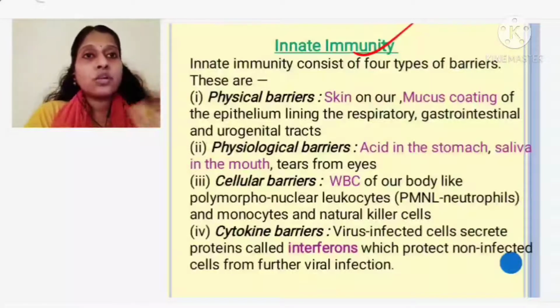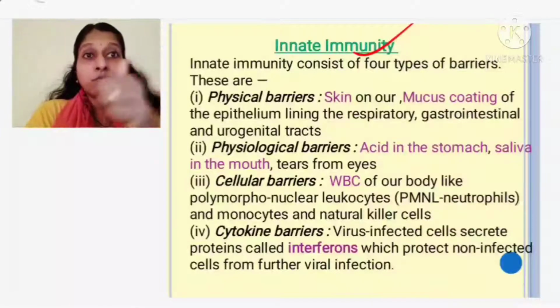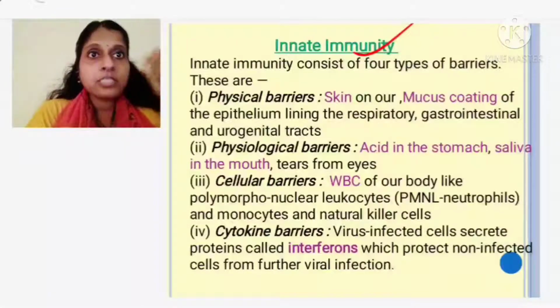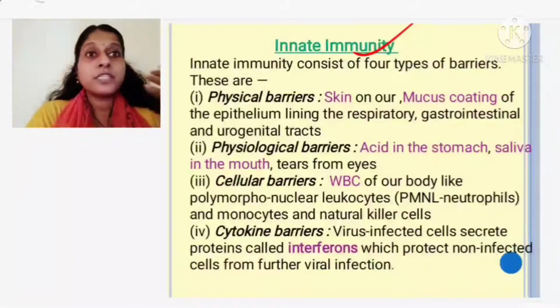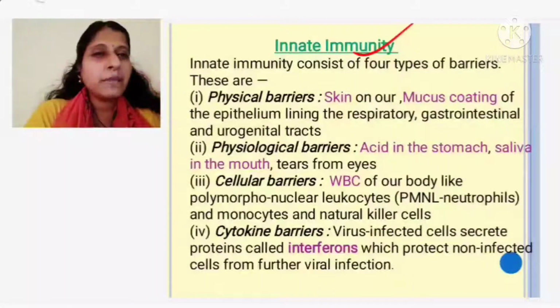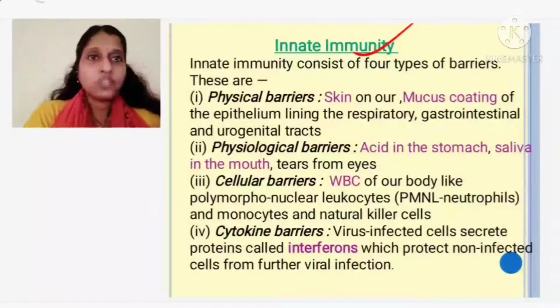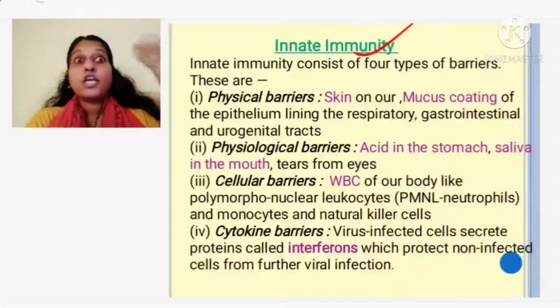The mucus coating the epithelium provides immunity against germs. It is present in the respiratory, gastrointestinal and urinogenital systems, and being antiseptic in nature, it kills many germs, not specific germs. So these are all physical barriers which do not allow germs to enter my body.